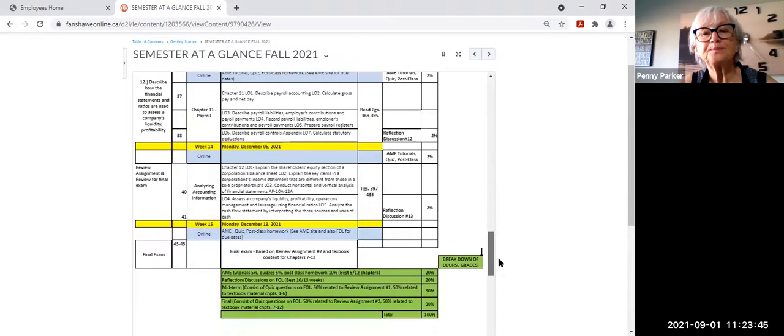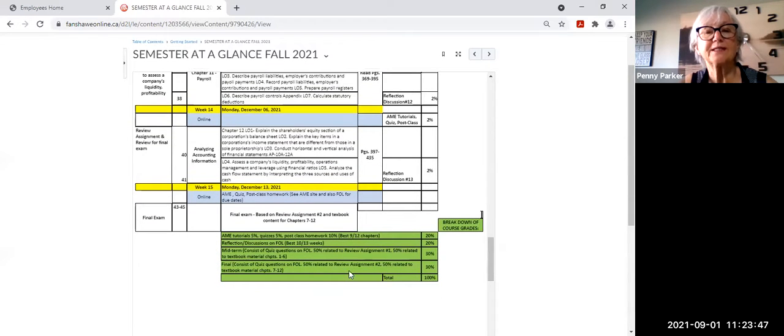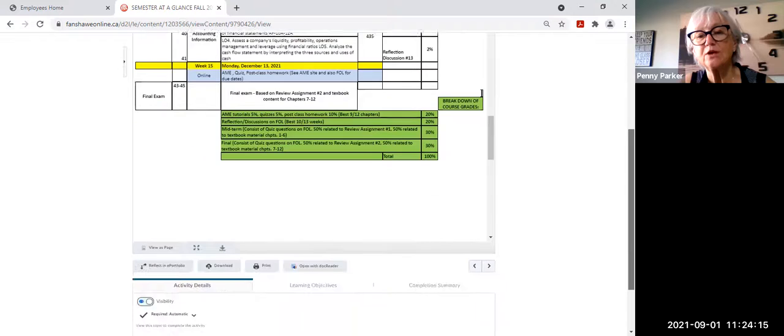At the bottom of that, I'm showing a summary again of the breakdown of the evaluations for the course. And you'll see that the AME, or the publisher component, is worth 20%. The reflection discussions are worth 20%, which I'm going to get to. And the midterm and the final assessments are each worth 30%. So there's just an overview of what is in the course.